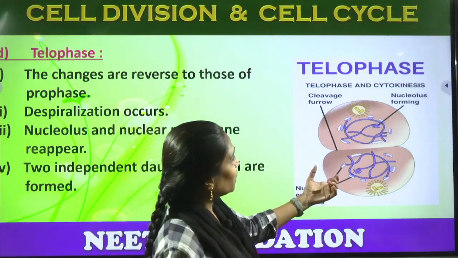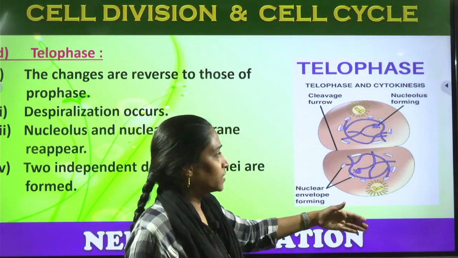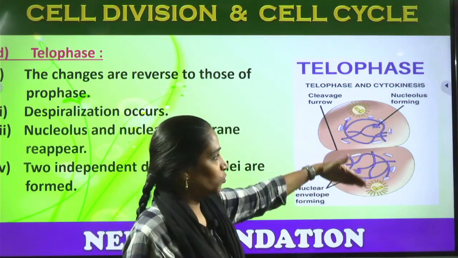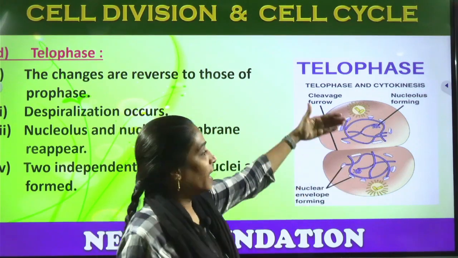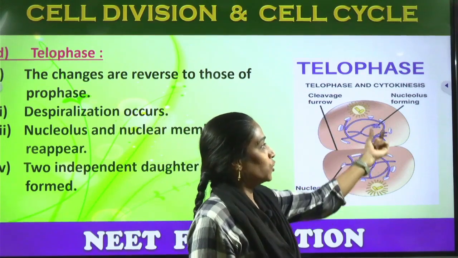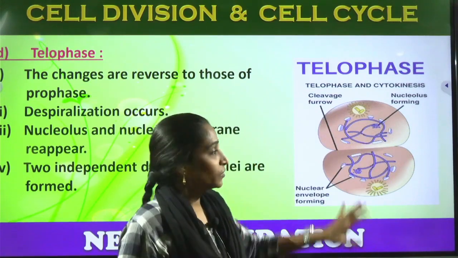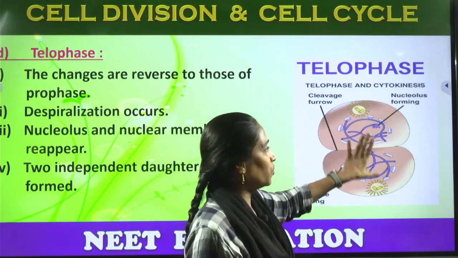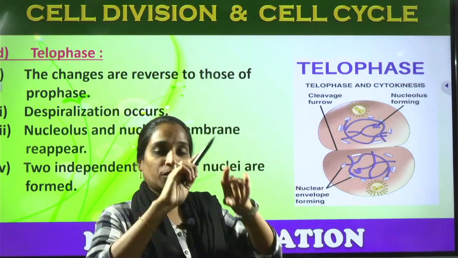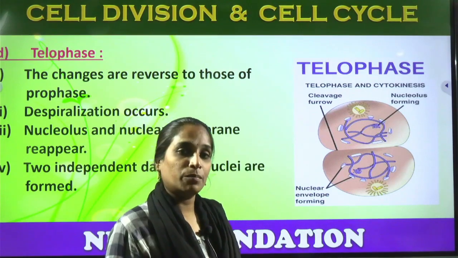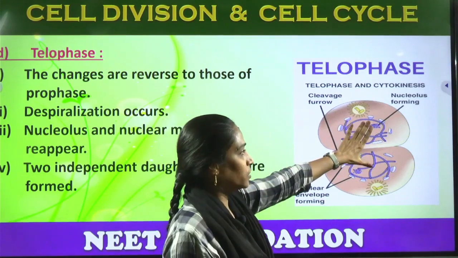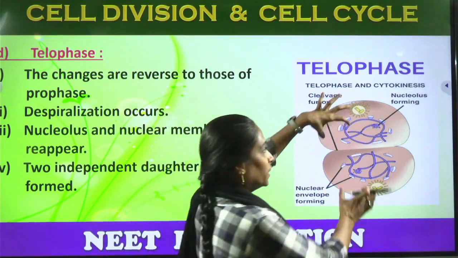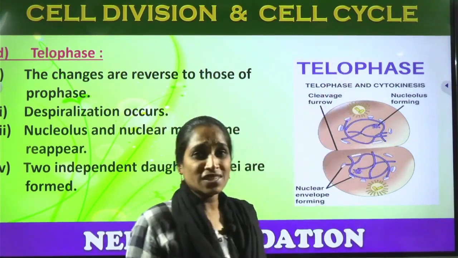Okay, telophase and the cytokinesis. First we can observe the division of chromosomes, their equal distribution, and then the cytoplasm will be divided along with the two nuclei. The nucleus and nuclear membrane reappear in the telophase, and at the ending stage of the telophase we can observe the division of the cytoplasm.